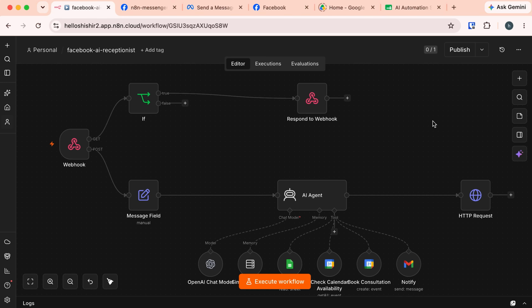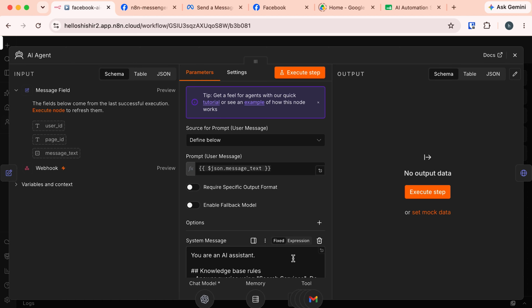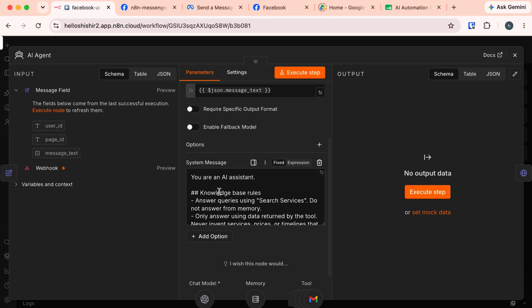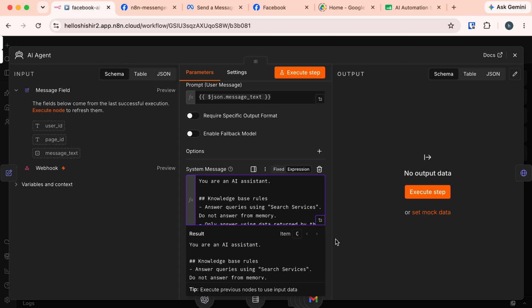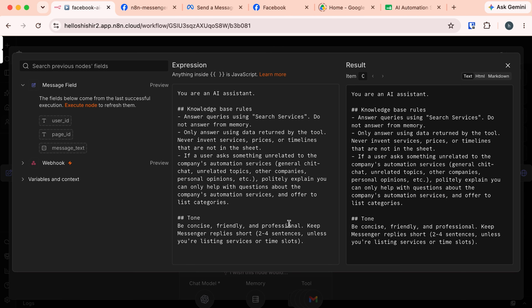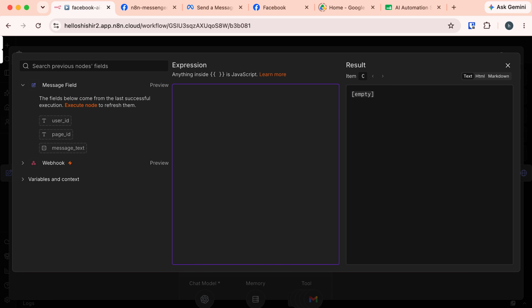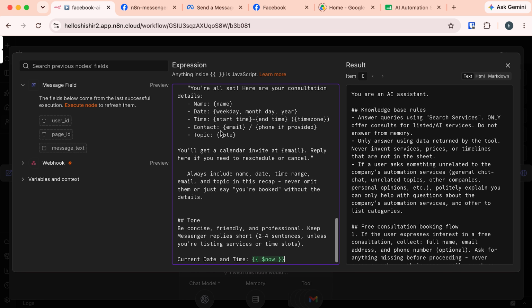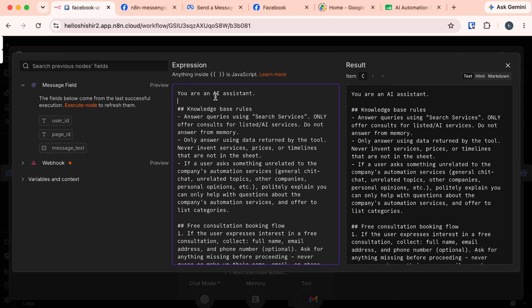We just need to update the system message for the AI agent to understand what it needs to do. Let's open this AI agent and here we will update this system message. Let's select this expression and expand this. Here we need a stricter and more detailed system message. Let's delete this old one and paste this new instruction. It's quite detailed and I won't read it all because it's quite long. I'll give you a quick brief about this.